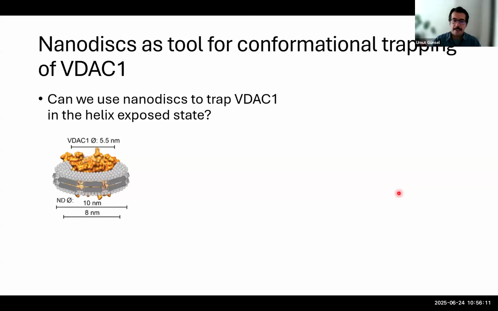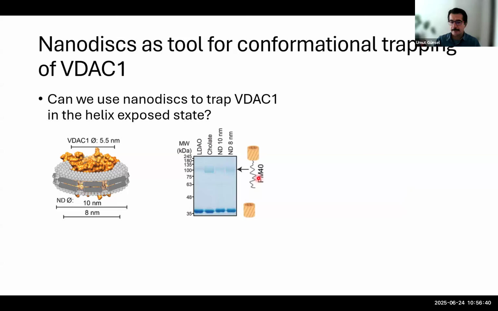Then we wondered, with a structural tool, if we can really monitor this exposure of the helix or not. We wanted to use our nanodisk technology as a tool for conformational trapping of VDAC in a helix-exposed state. And for this, we used different sized MSP nanodisks, and checked the helix exposure again with this PM40 modification assay.